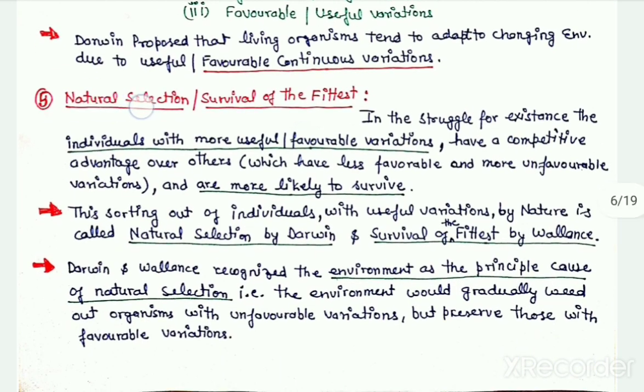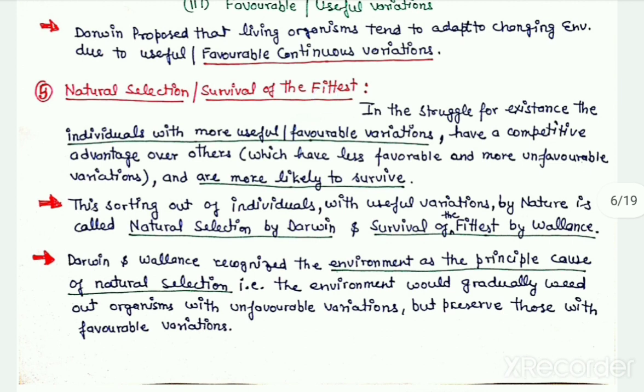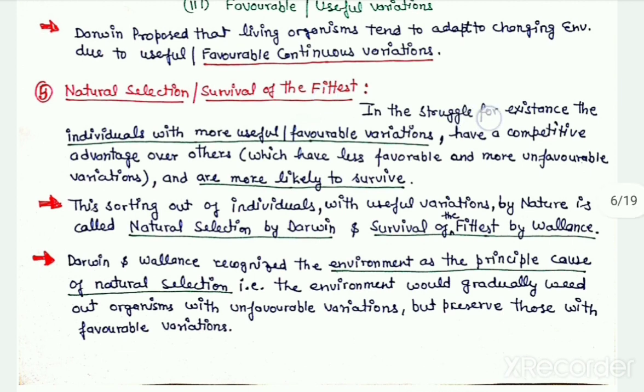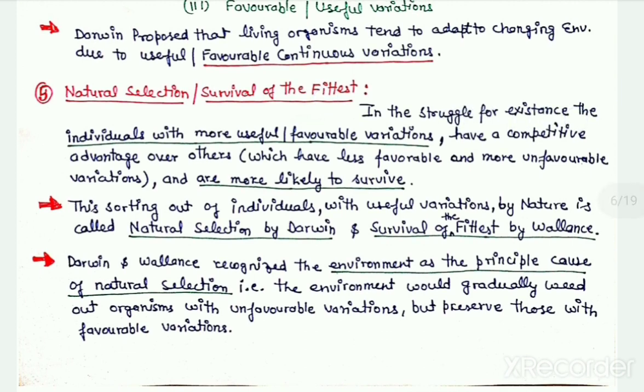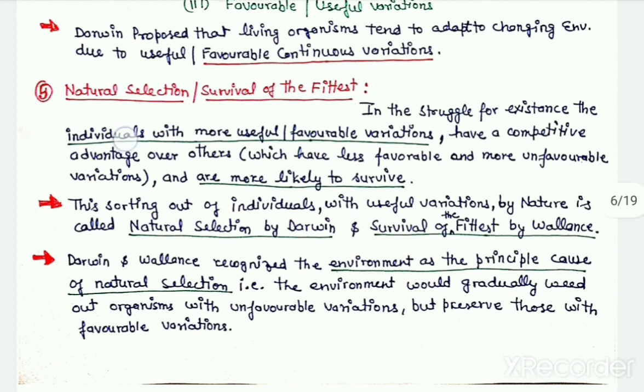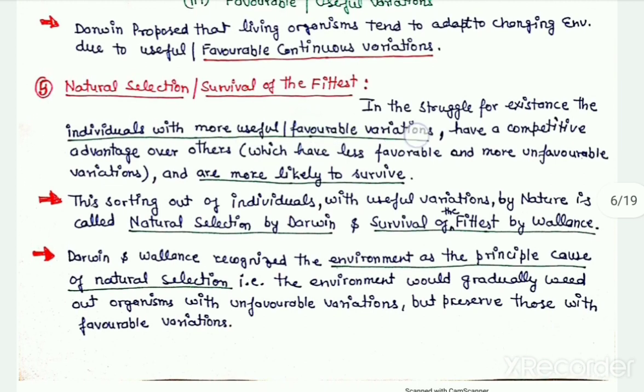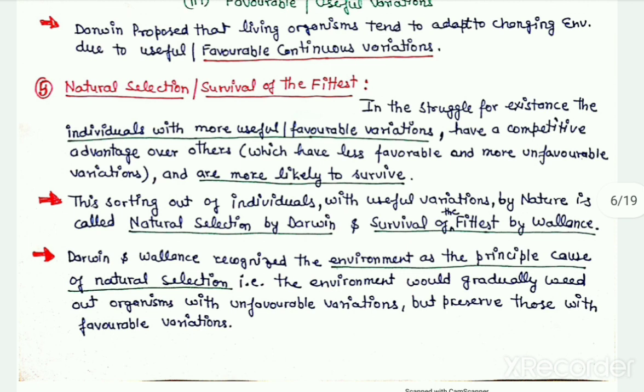The next postulate is the natural selection or the survival of the fittest. So there is a struggle for existence in the individuals, as we just discussed in one of the previous postulates of Darwinism. Due to this struggle for existence, the individuals with more useful and favorable variations have a competitive advantage over the others.